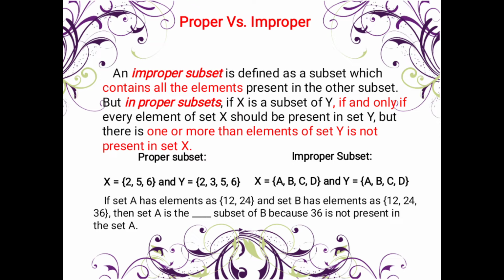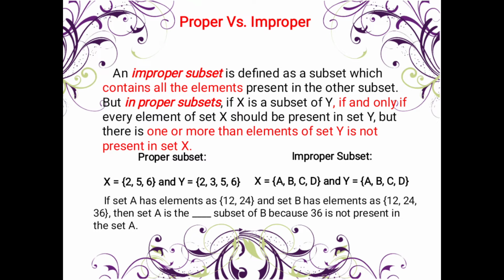Set X is missing 3, which is what we defined here: in a proper subset, the elements of set X should be present, but there should be absent elements, either one or more.